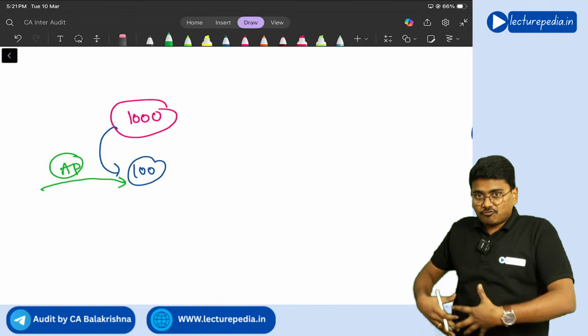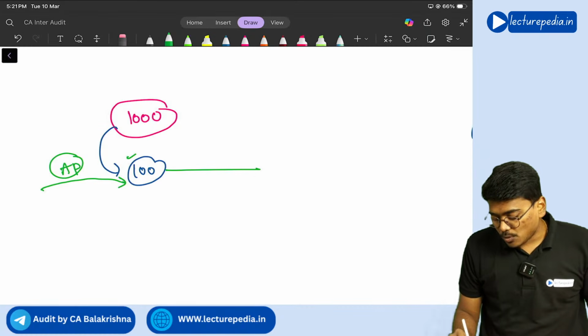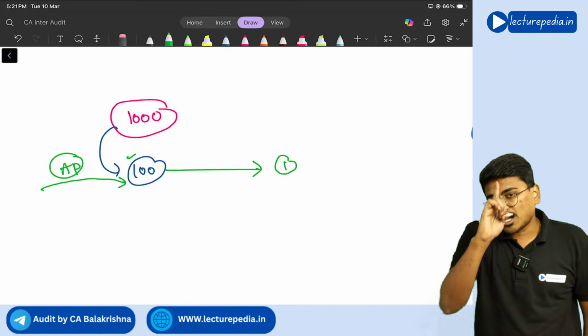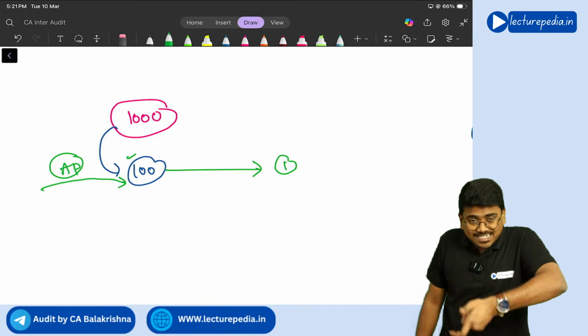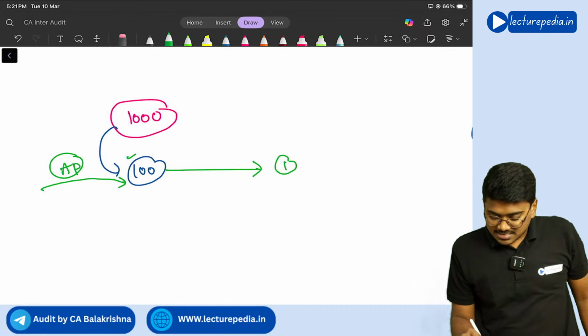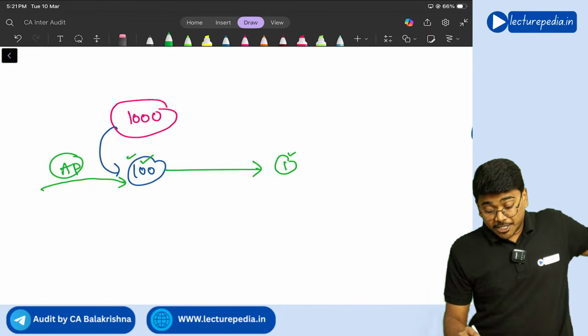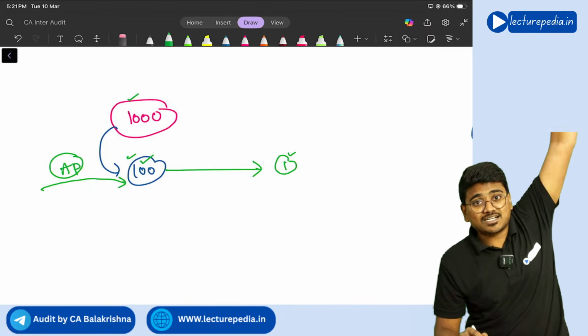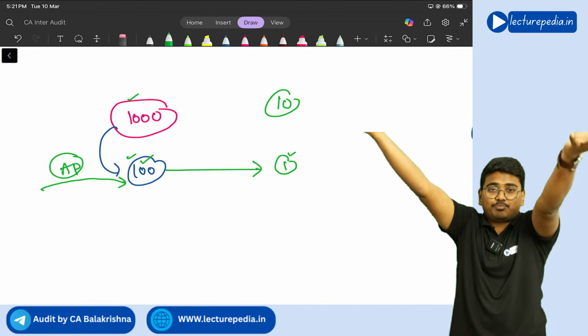By performing audit procedures on the sample of 100, you have identified one misstatement. Now you will project this misstatement to the population. In a sample of 100 there is one misstatement, so in a population of 1,000, how many misstatements will there be? Ten. Like that you will project.